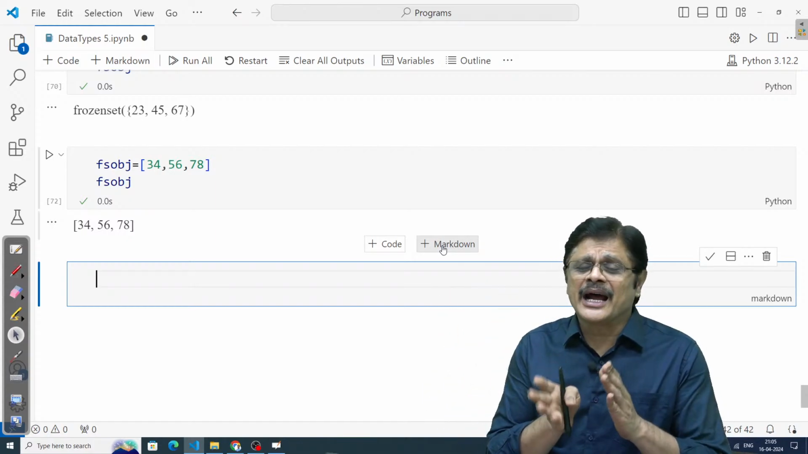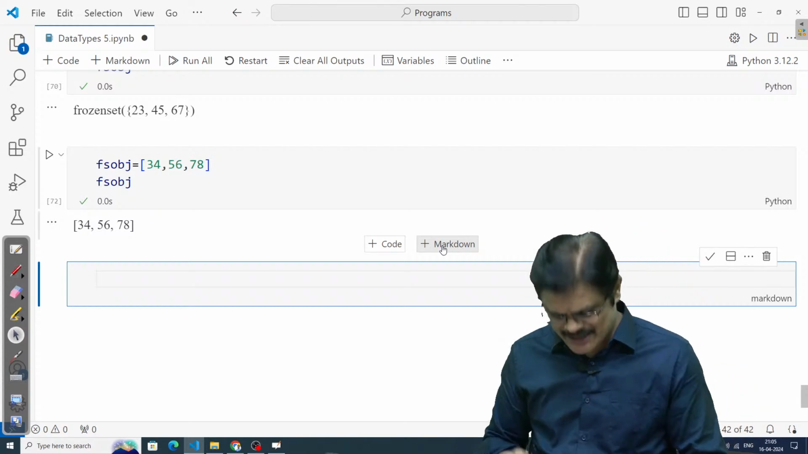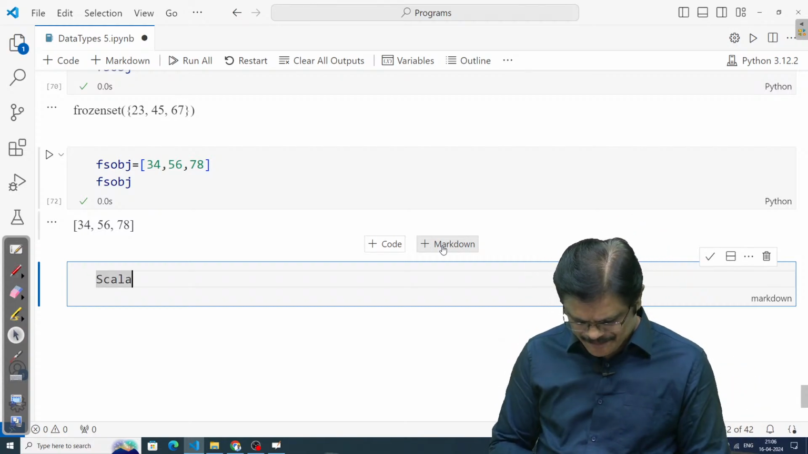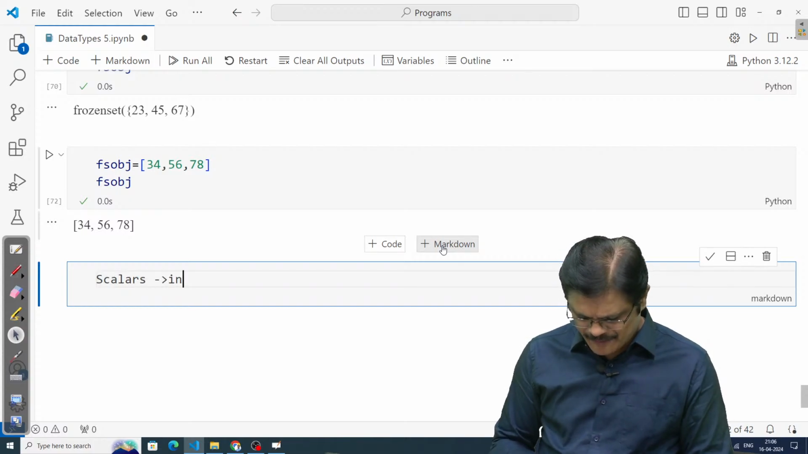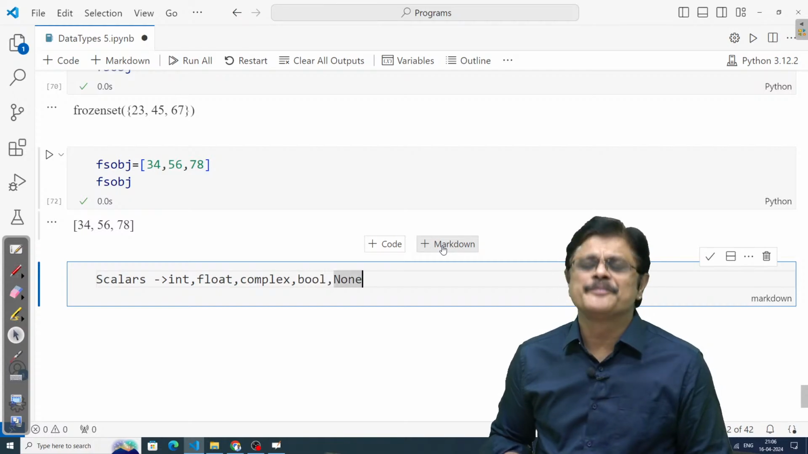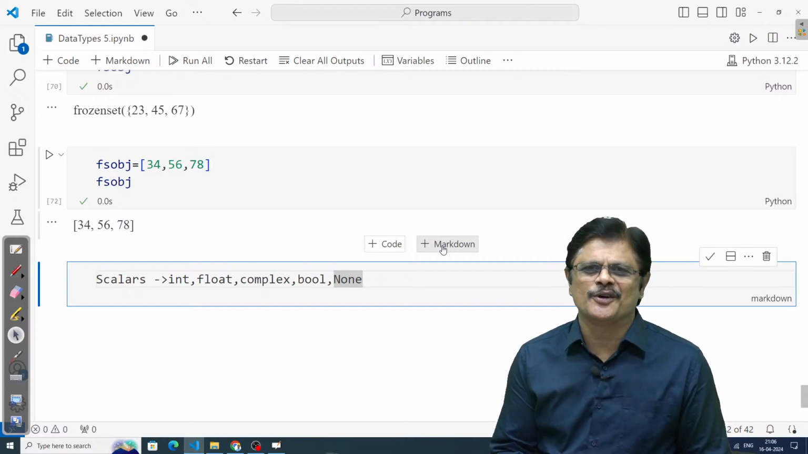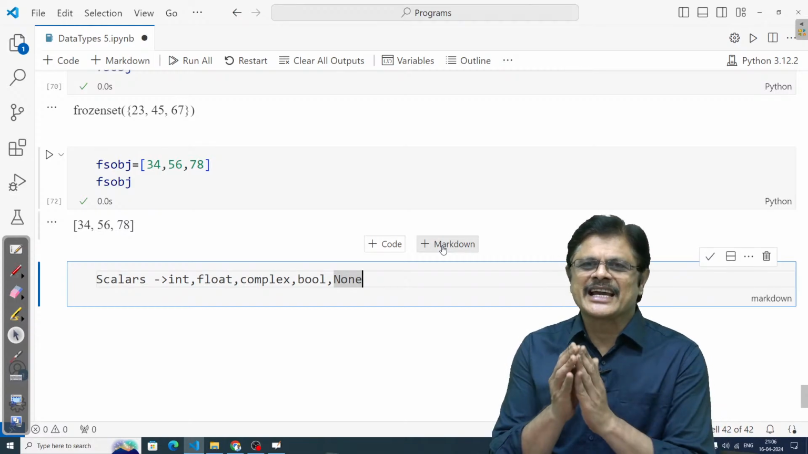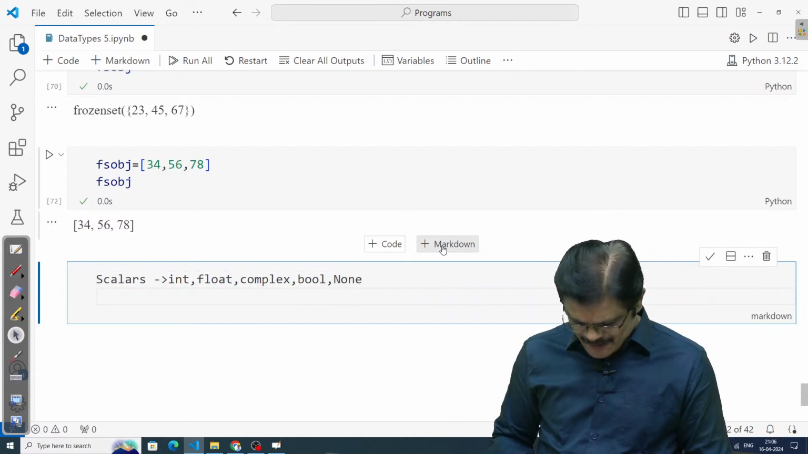Okay, then under built-in data types, we are having two types. One is called scalars, the other one is called non-scalars. What are the scalars, sir? Scalars are like numbers. So what all numbers are you having? We have int type, we have float type, we have complex type, we have bool type, and there is one special type, None. Actually, people don't like to call it a number. So that's why scalars we can classify as numbers and None.